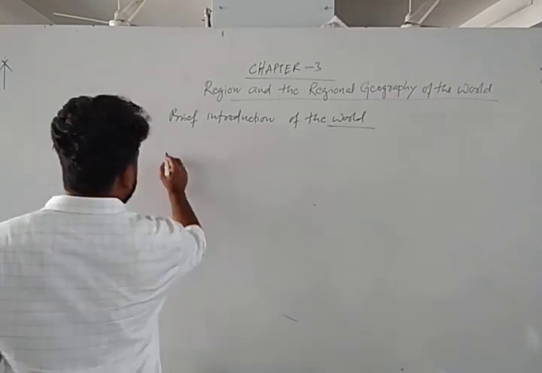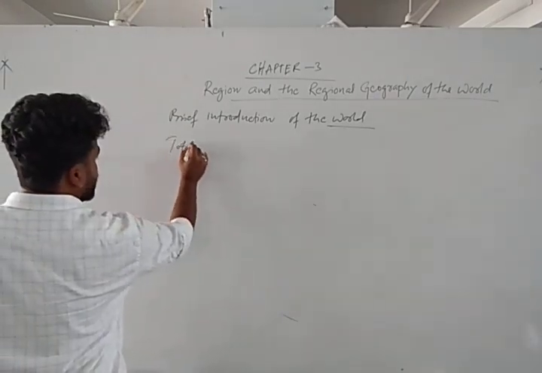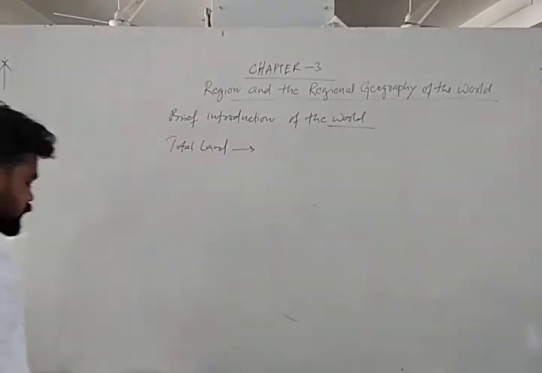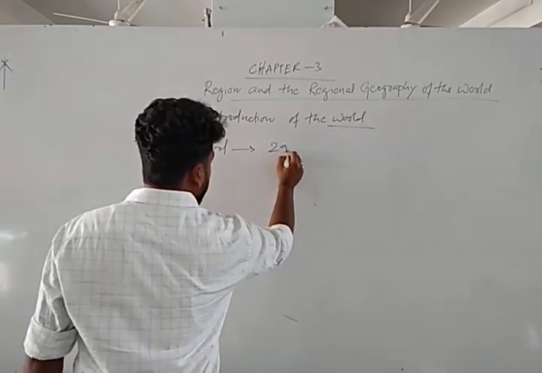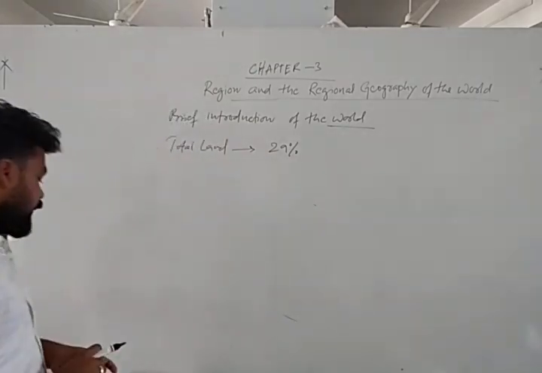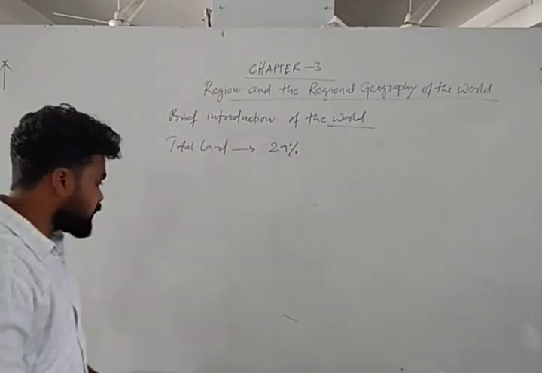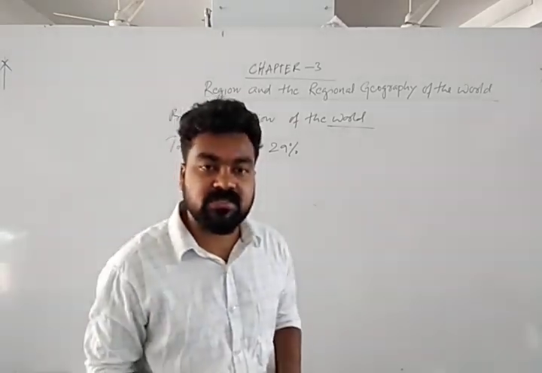Okay, we know the total land area. What is the total surface area of the world? We know 29% of the total surface area of the world is land covered, and 71% is water covered.